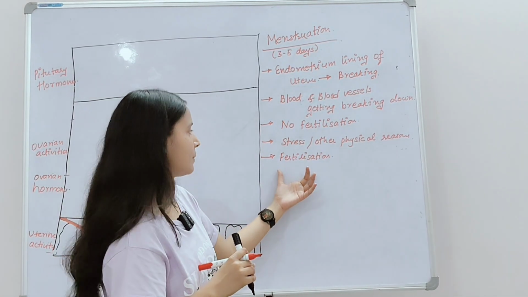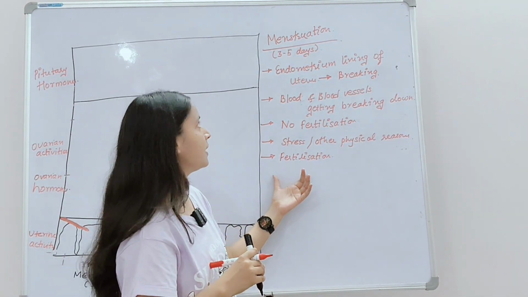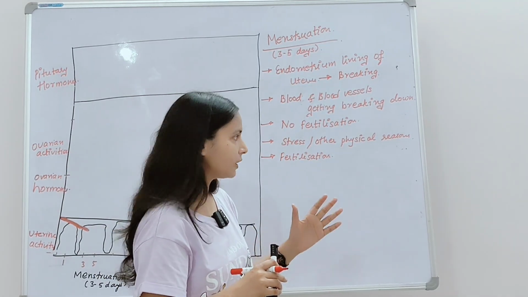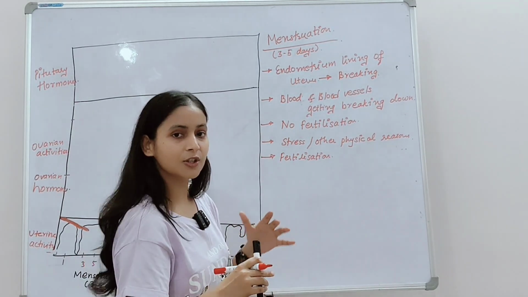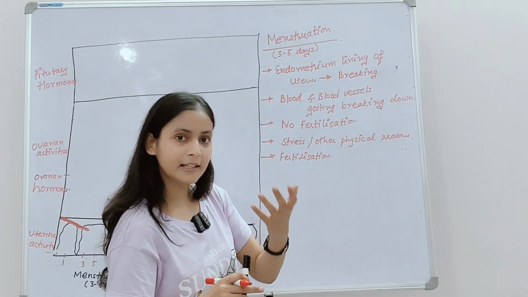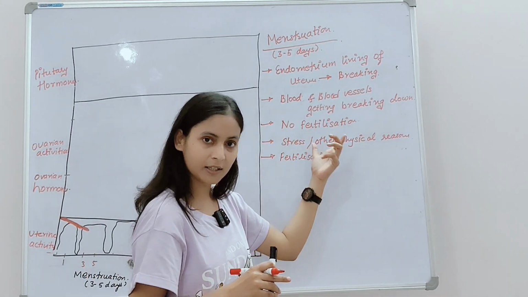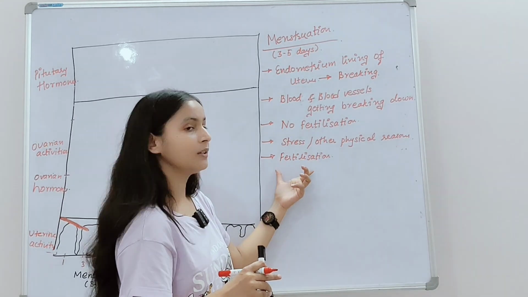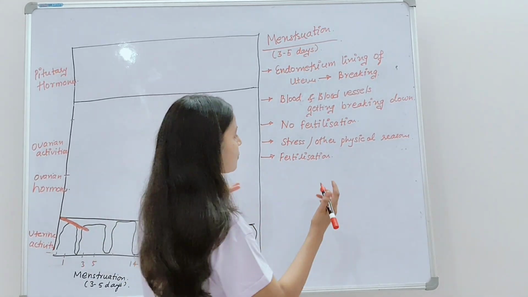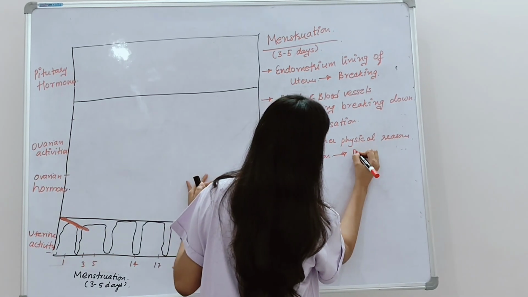If fertilization takes place, then what will happen? Menstruation will not occur. And if the fertilization of the egg does not take place, what will happen? The menstruation will take place. So menstruation is actually the indicator whether the egg has been fertilized or not. Okay, if the egg gets fertilized, then what will happen? It leads to pregnancy.